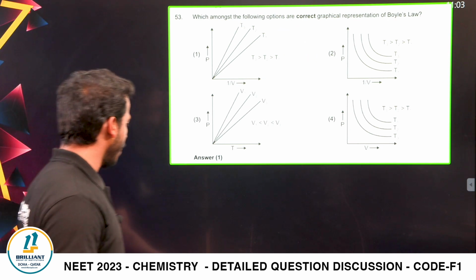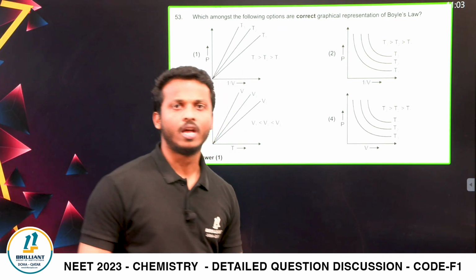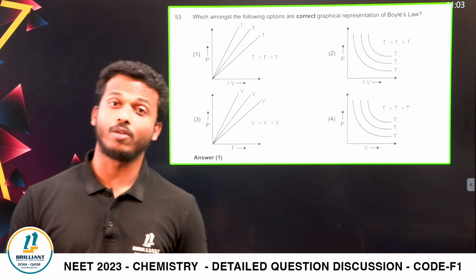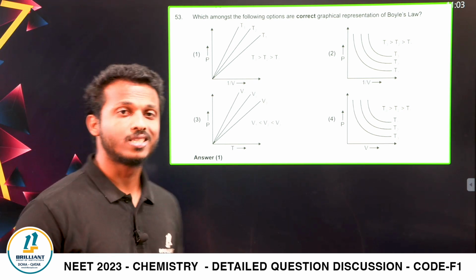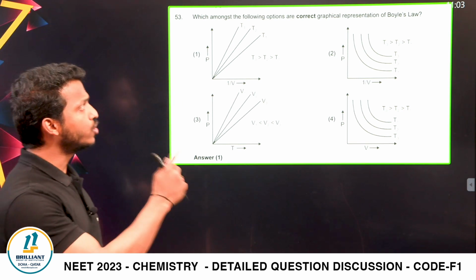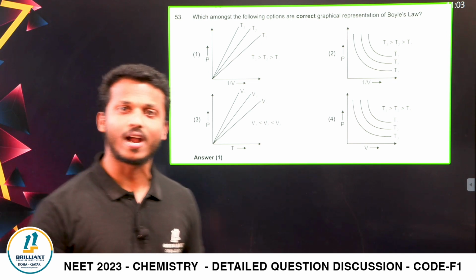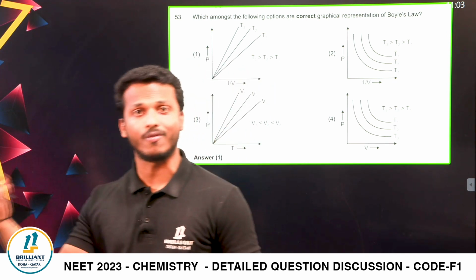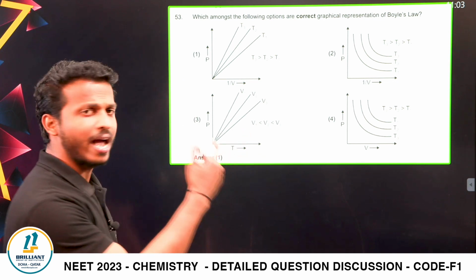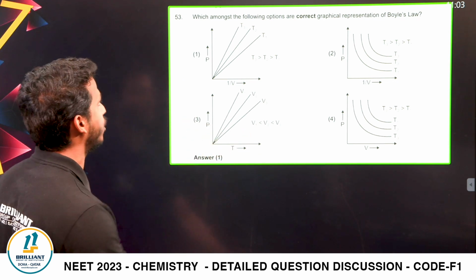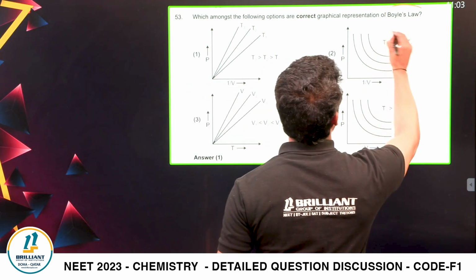Next one. Question number 53, based on which chapter, dear all? Grade 11 chemistry, the 5th chapter, states of matter. In states of matter, you study different gas laws: Boyle's law, Charles' law, Avogadro's law. Here they're asking a direct NCERT graphical representation, the Boyle's law graph.